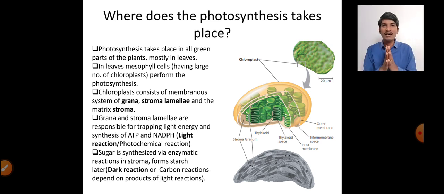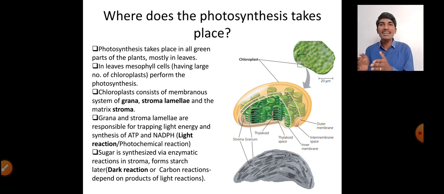The chloroplast is a membrane structure which consists of stroma, granum and stroma lamellae. Granum consists of a group of thylakoids, which are coin-like structures arranged one upon another like a stalk, where they contain the chlorophyll pigments. And the stroma contains the fluidic content where the enzymatic reactions take place. And stroma lamella is the connection between two or three or multiple grana.